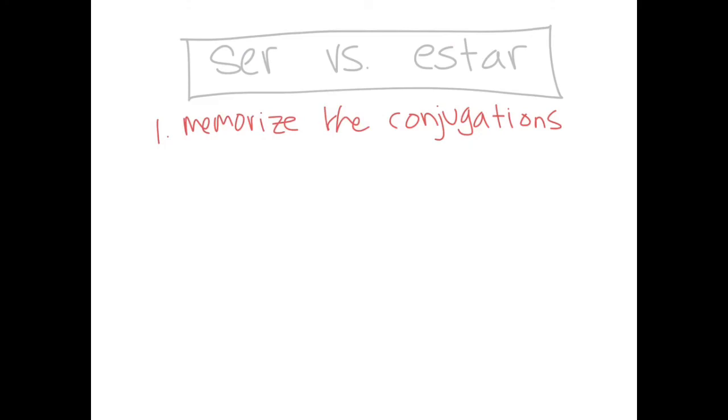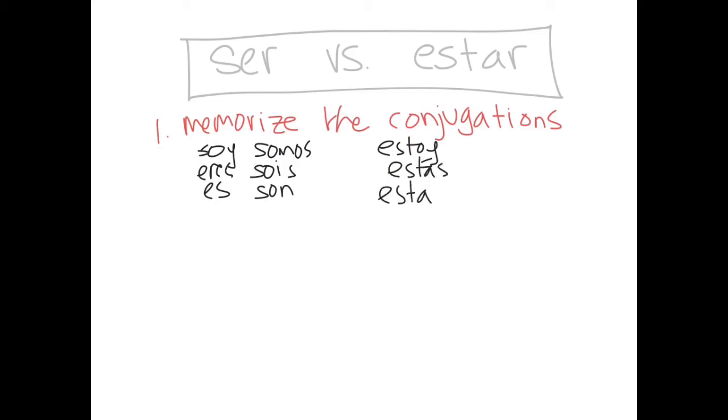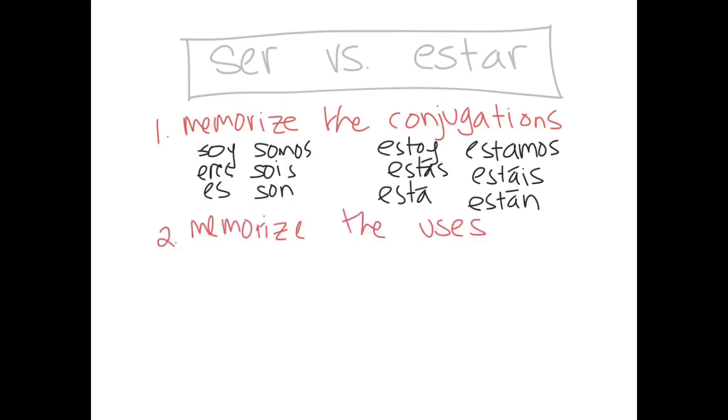So just a little recap of ser versus estar. The first step is, remember, you need to memorize the conjugations. They're both technically irregular verbs, so you need to make sure that you know how these are spelt, where the accent marks go, all that stuff that we have to keep in mind for irregular verbs. So step 1, memorize the conjugations. After that, that's when you can start to get into the specific uses, when to use one of these verbs over the other. Keep in mind that ser is typically used to express things that don't change quite as easily, whereas estar is used for things that are more flexible and easier to change.